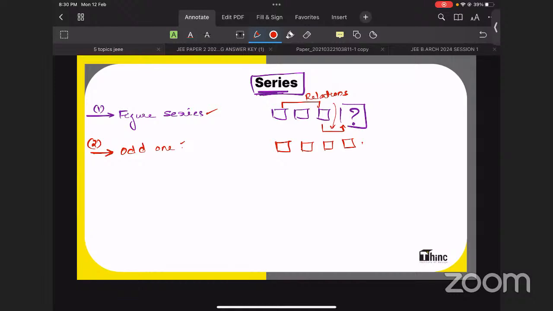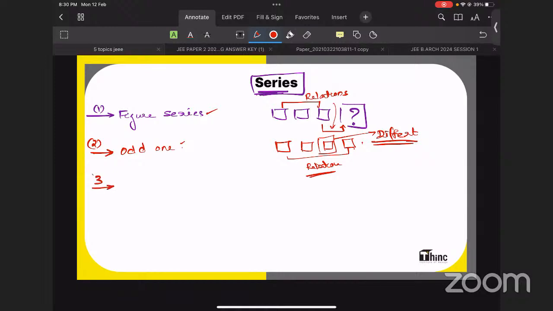In odd one, you will find 4 figures like this, and you need to find the relation. One figure will not sync with that. There will be a common relation between all, but one will be different. That comes under odd one type questions.